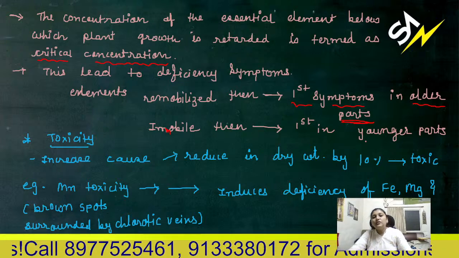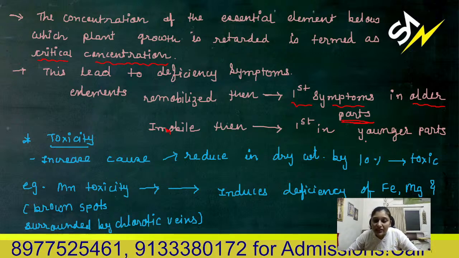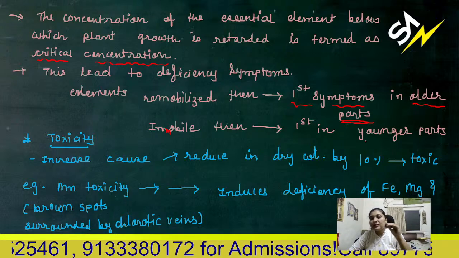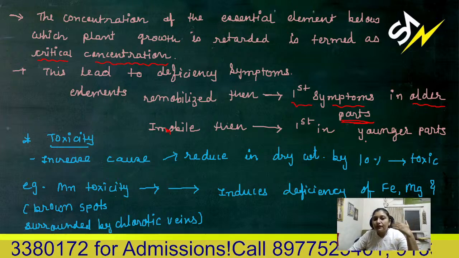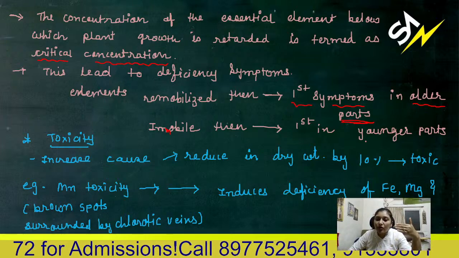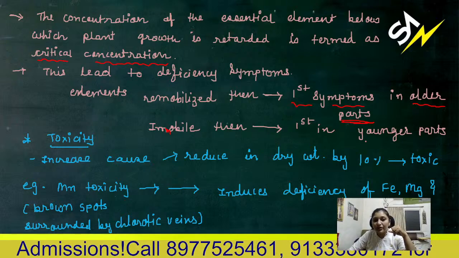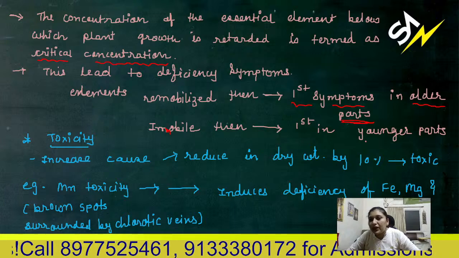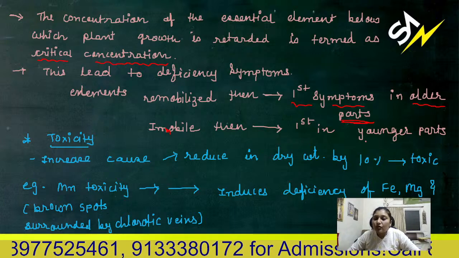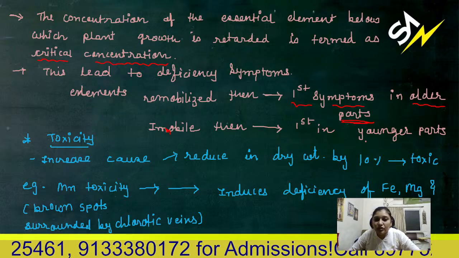Okay, now certain types of micronutrients. Micronutrients should be provided in very low quantity. But if they are provided in moderate to higher concentration, then they can be toxic for the growth of that particular plant. So how can you check whether it is toxic or not?